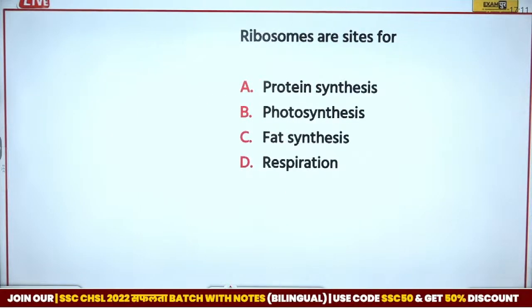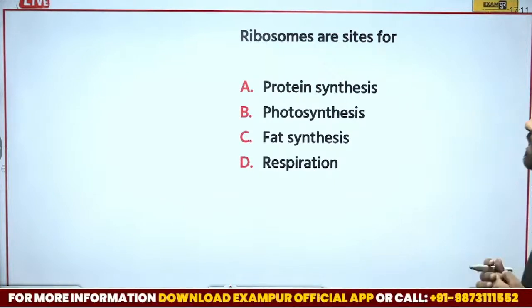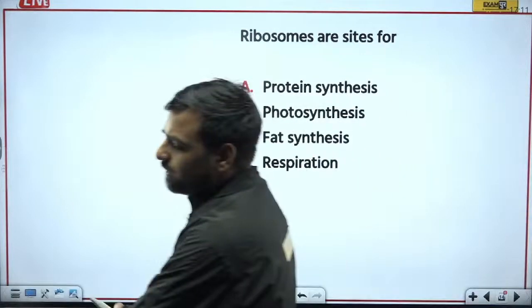Next, ribosomes are the sites for what? Is it protein synthesis, photosynthesis, fat synthesis, or respiration? What do you think? What is the correct answer?